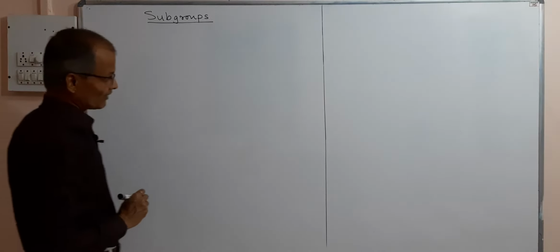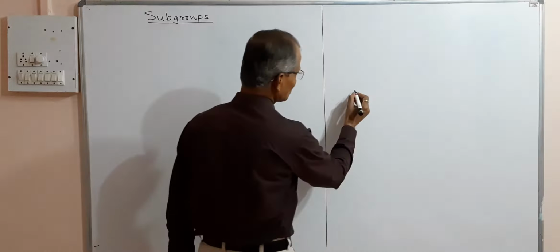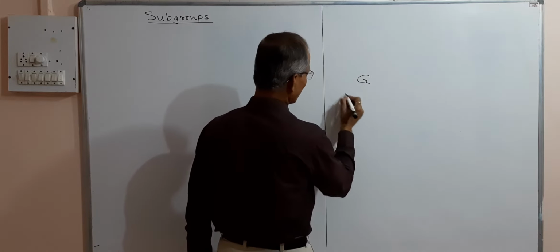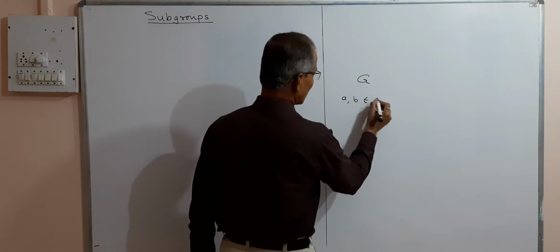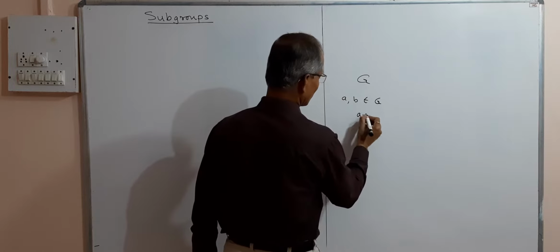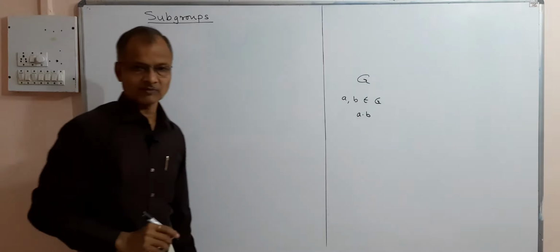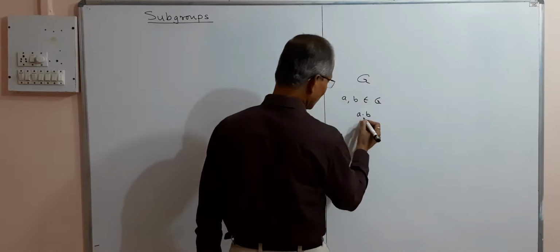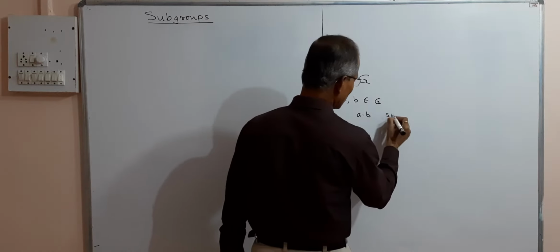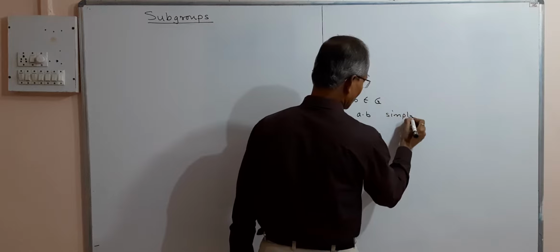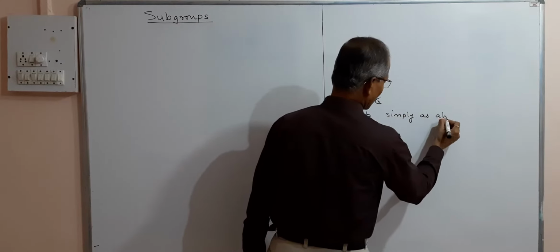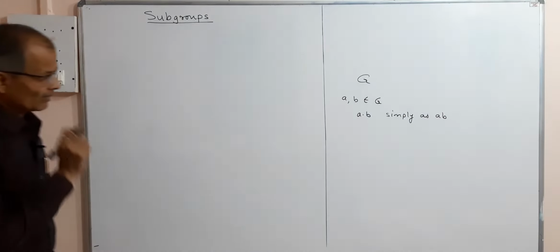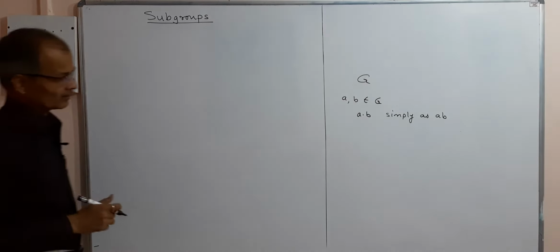And we have denoted the composition in group G. If A, B belongs to G, we denote the composition, that is binary operation, by A dot B, and hereafter we denote A dot B simply as AB, the product AB, and we will not write dot.